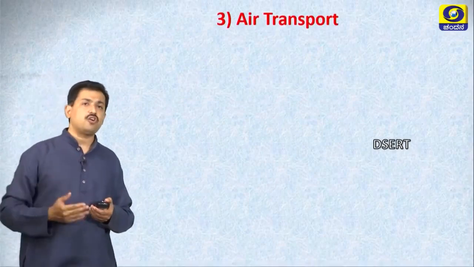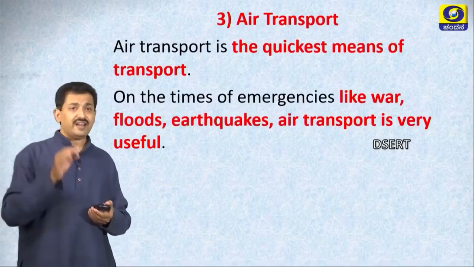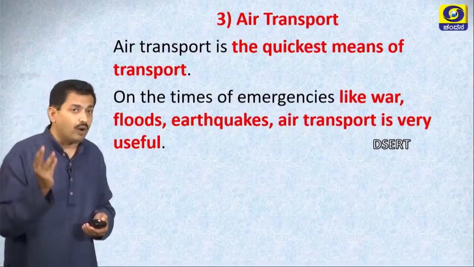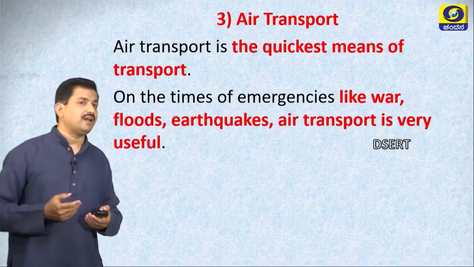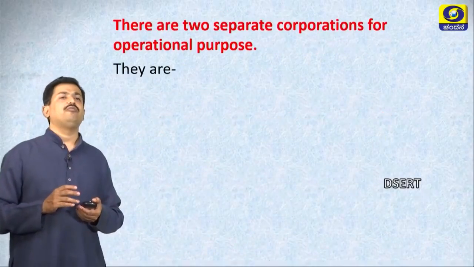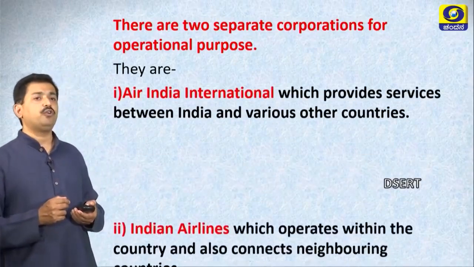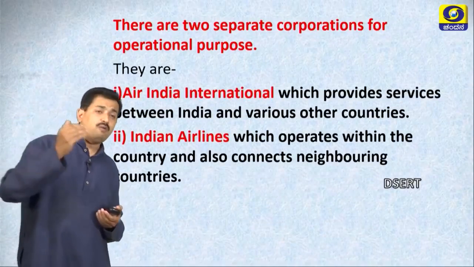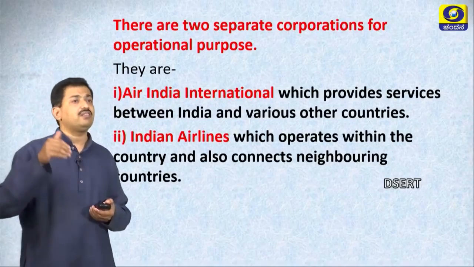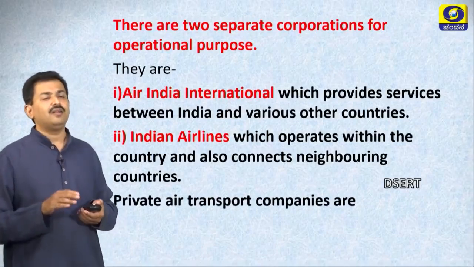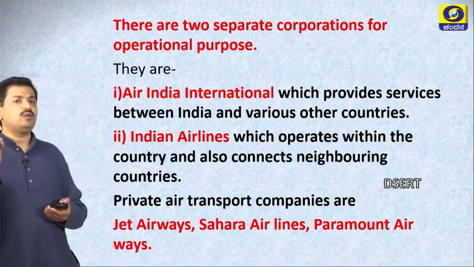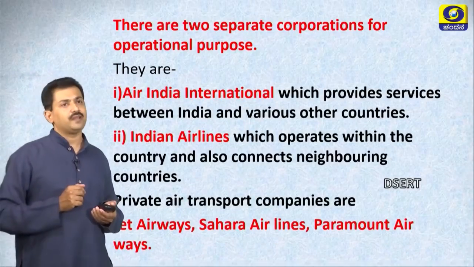Let us go to the next topic, air transport. Air transport is the quickest means of transport. It is very useful during war, floods and earthquakes. And in India we have two types of airlines: Air India International, which provides service between India and various other countries, and domestic flights, that is Indian Airlines, within the country and to neighboring nations. Many private air transport companies are also serving today.